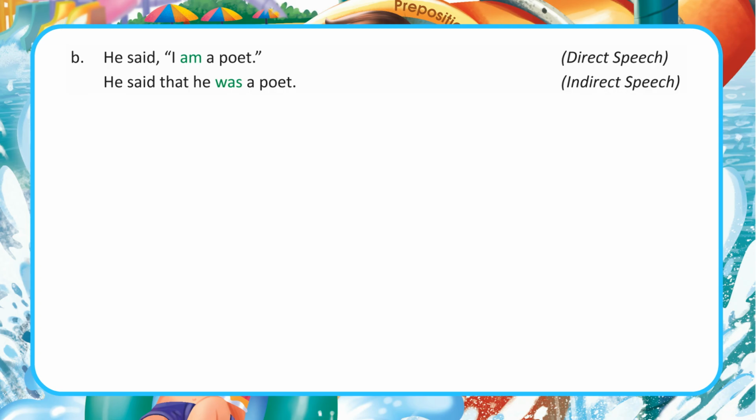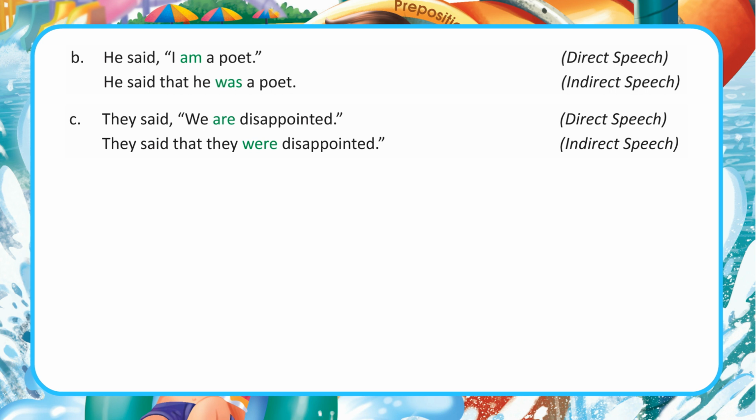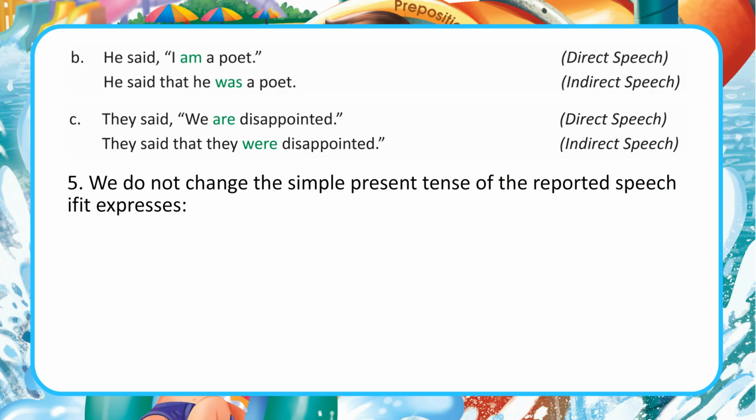B. He said, "I am a poet." He said that he was a poet. Direct speech. Indirect speech. C. They said, "We are disappointed." They said that they were disappointed. Direct speech. Indirect speech.